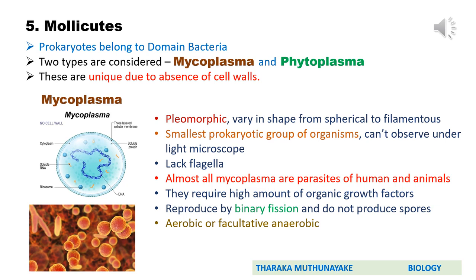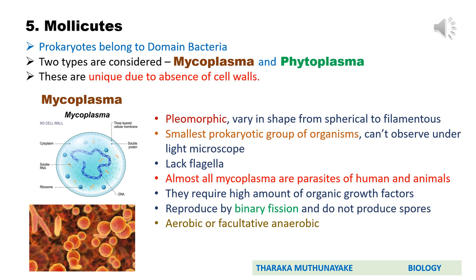Here we discuss two types of prokaryotes, two types of molecules actually. Those are mycoplasma and phytoplasma. Normally bacteria and archaebacteria possess cell walls. Bacteria possess a cell wall made up of peptidoglycan. Archaebacteria possess a cell wall made up of proteins and polysaccharides. But the unique thing about molecules is they do not possess cell walls. Therefore, remember and underline that statement, unique due to absence of cell walls, in your note.